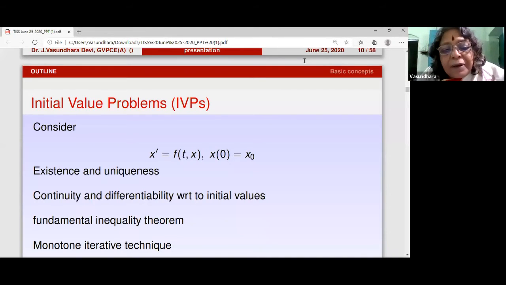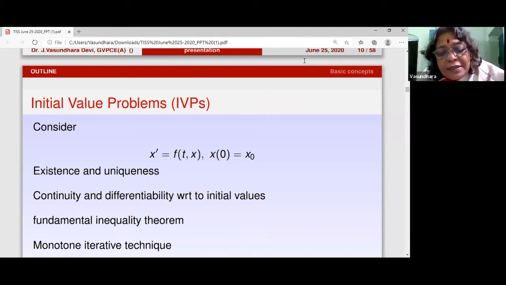So with this in picture, they have done the fundamental inequality theorem, which gives you the criteria. If the upper solution and lower solution are less than or equal to one another at the initial value, then they're less than or equal to one another in the whole interval of definition which they are working in. Now, this fundamental inequality theorem has undergone lots of extensions and lots of generalizations. There are very, very nice results, but I'm not going to go through them.